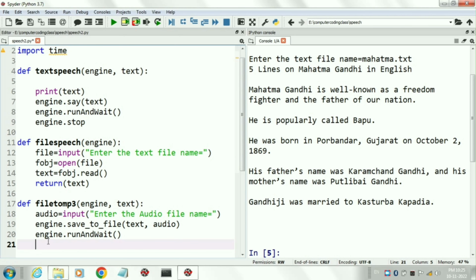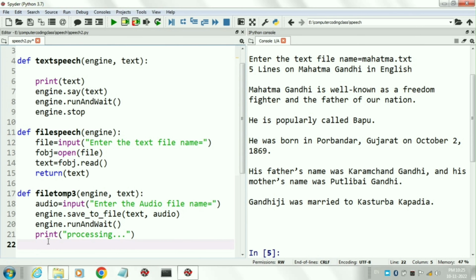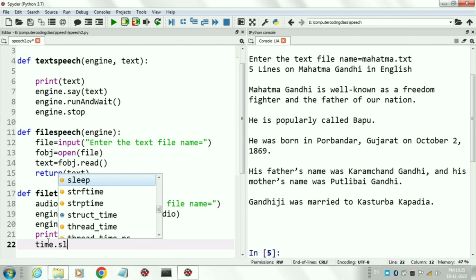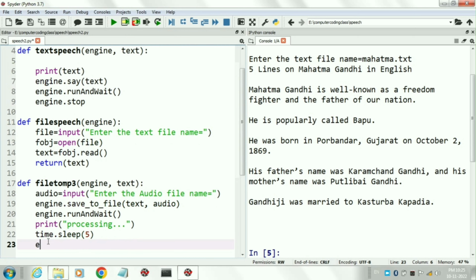During translation, it will print a text, processing, and then we also give a 5-second delay. We use the time.sleep command for the insertion of the delay. We put the delay only for proper conversion from text to audio file, and at last we stop this conversion. We have created this function.